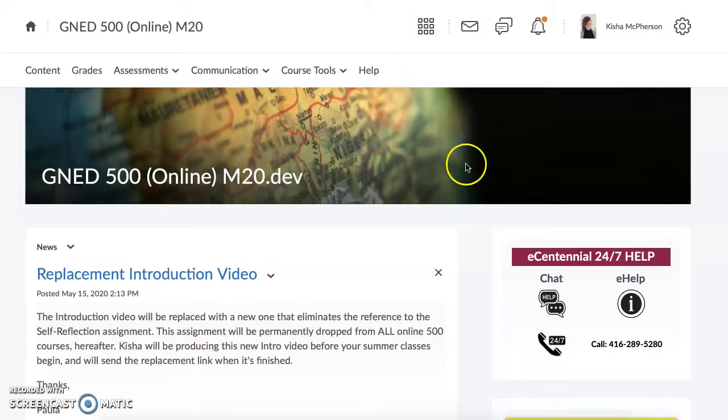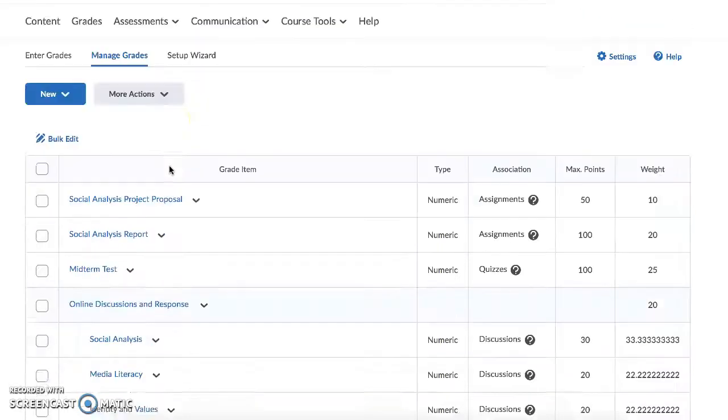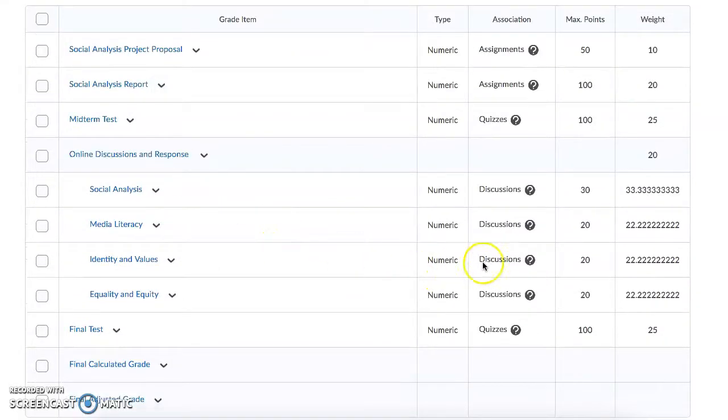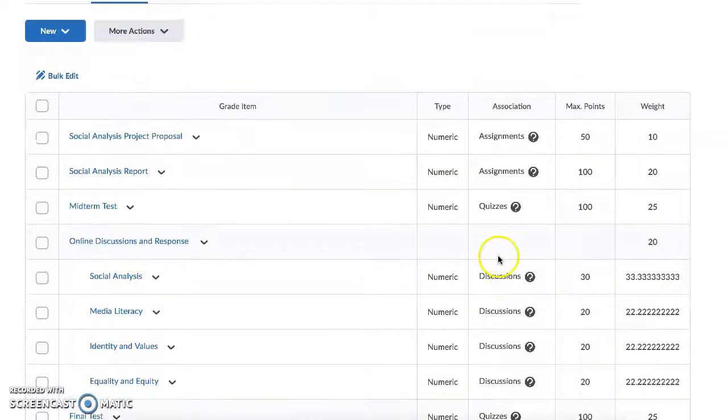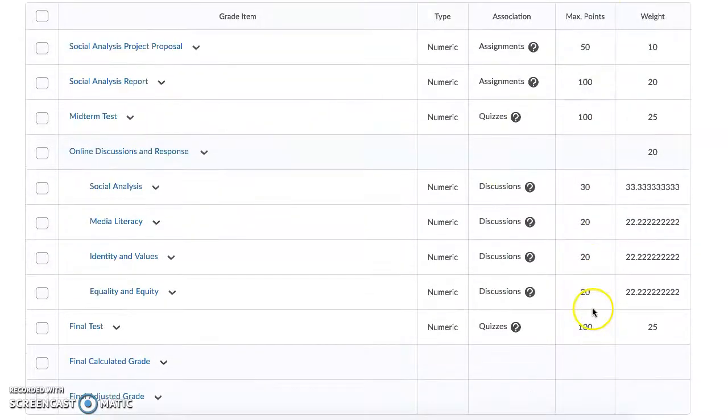So the most recent error that has been pointed out is in the grades. I'm just going to the grade book right here in the faculty shell to show you one area that needs to be fixed, and that's in the discussion point. If you notice from the outline of the discussion board, the discussion is worth 30 marks each, 20 marks for the original response and 10 marks for the follow-up response. So where it says max points, it should read 30. I'm just going to fix it for all of the ones here.